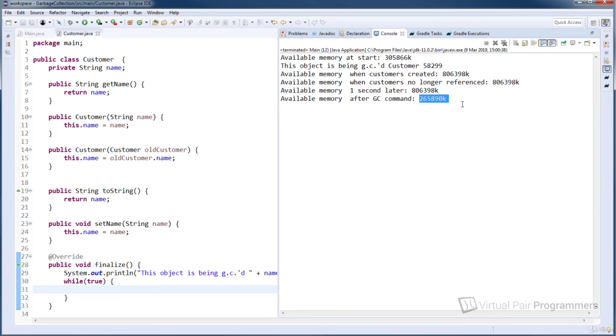So I hope it's absolutely clear. Don't be putting code in the finalize method. And in fact, if you're using Java 9 and above, this method has now been deprecated.